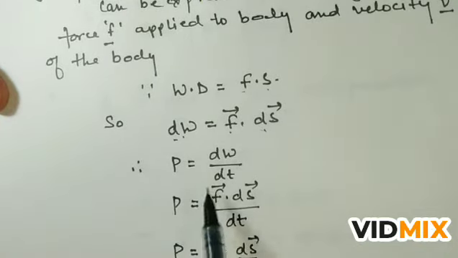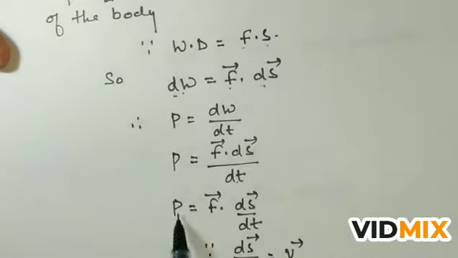We can write in the place of dW, F dot ds. So P is equal to F dot ds by dt, and ds by dt is also called velocity. So we can write P is equal to F dot v, the dot product of the force and velocity, two vector quantities.